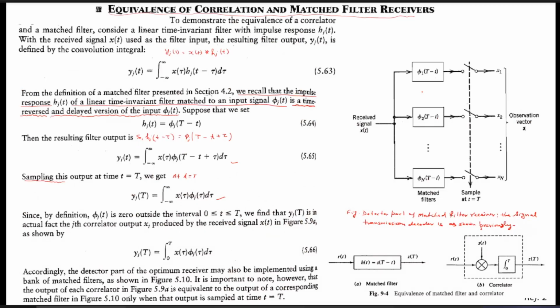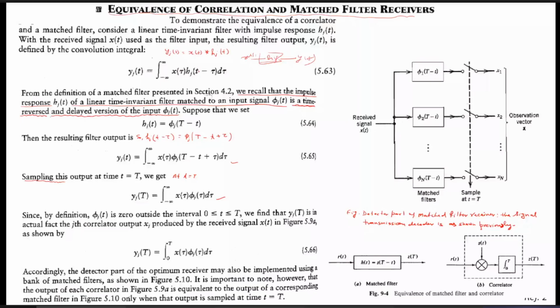And you can see that the output in both cases will remain the same. If we have any LTI system whose input is x(t) with impulse response h(t), then the output of that LTI system is given by the convolution, which is the integral from minus infinity to infinity of x(tau) h(t minus tau).